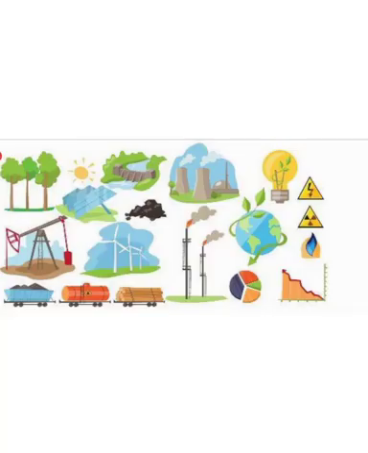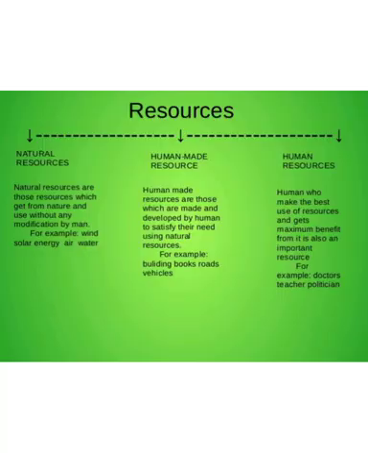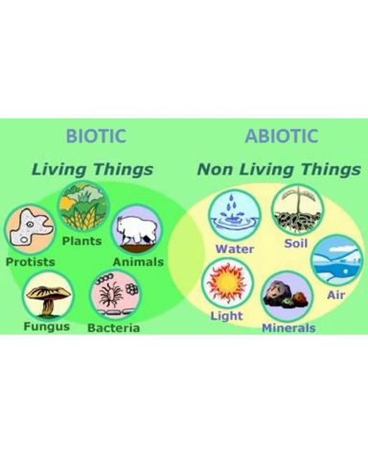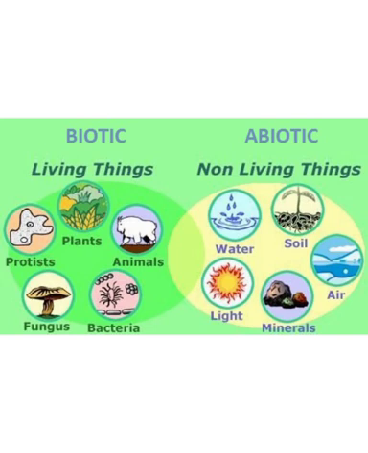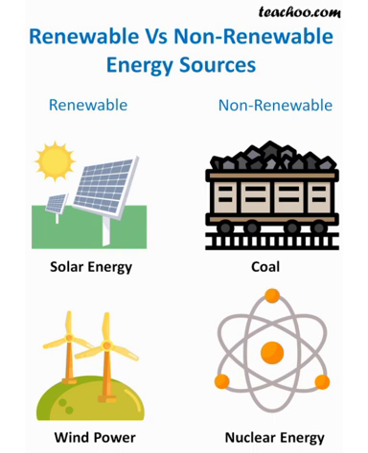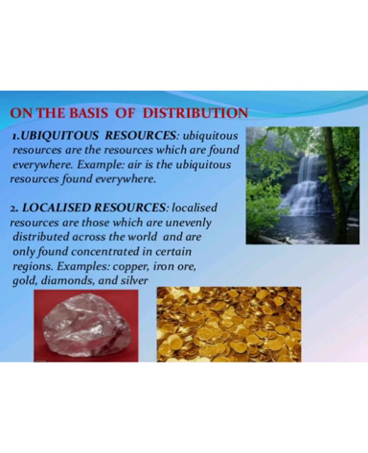So now let's recap the types of resources. Resources are divided into three parts: natural, human-made, and human resources. The natural resources are divided into various types. On the basis of origin, these are divided into biotic and abiotic. On the basis of their development, these are divided into actual and potential. They can be categorized into renewable and non-renewable. On the basis of their distribution, the resources can be divided into ubiquitous or localized.